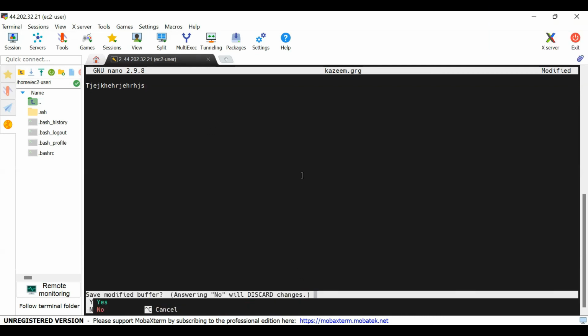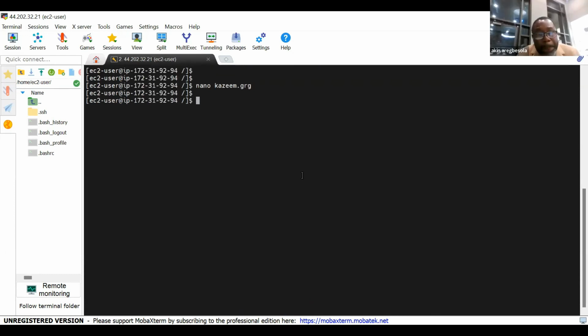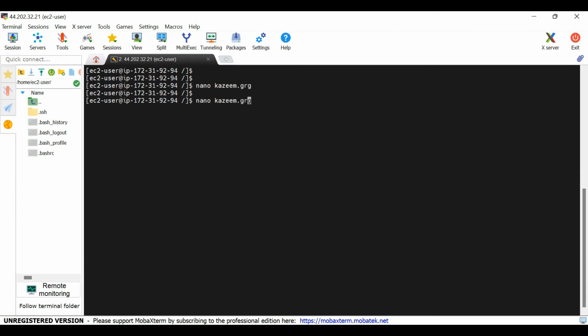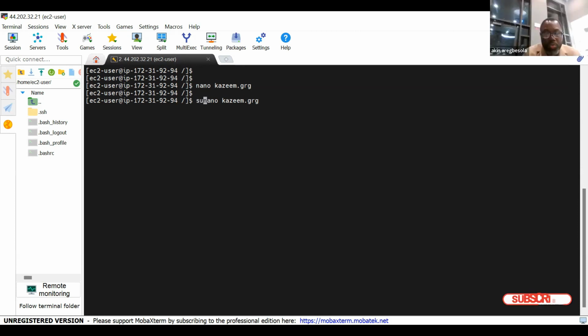So let's exit anyway. Did you see that now? Now that we have seen that it's not working, what should we do to make this work? We can add sudo nano kazim.org. Correct. So we'll just put sudo at the beginning. It will now work. That's just what I wanted you to understand. And once you understand that, we are good for the day. Who does not understand what we just did?